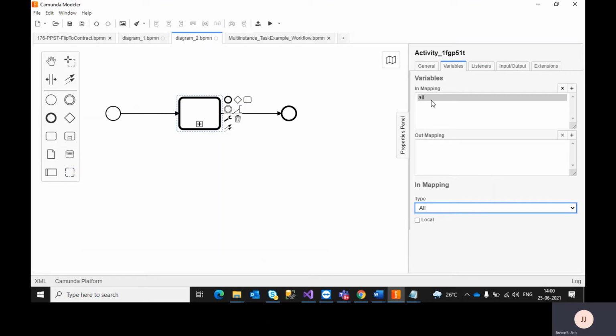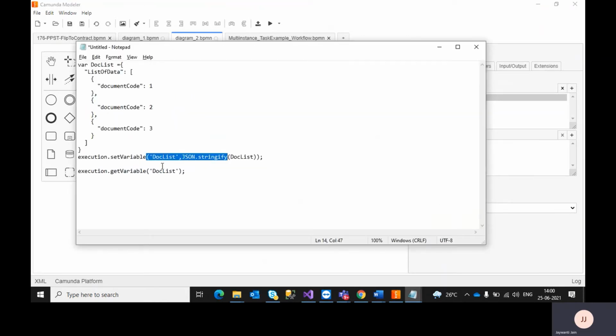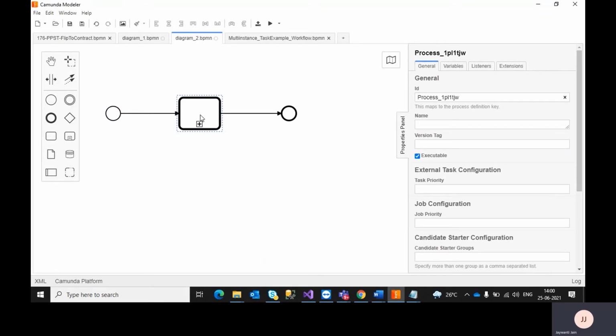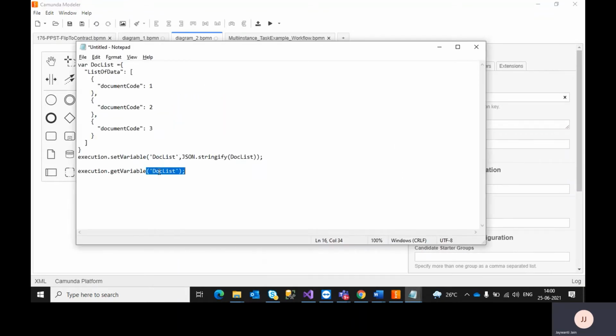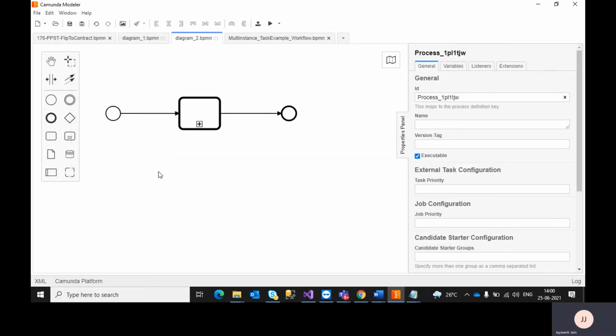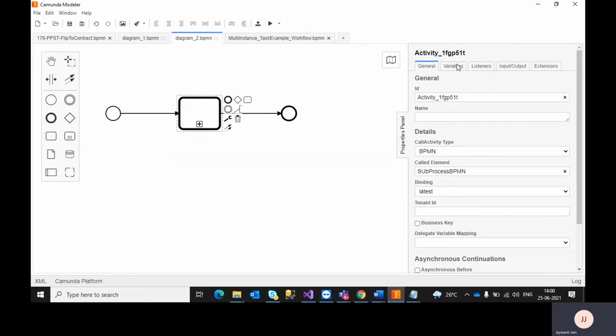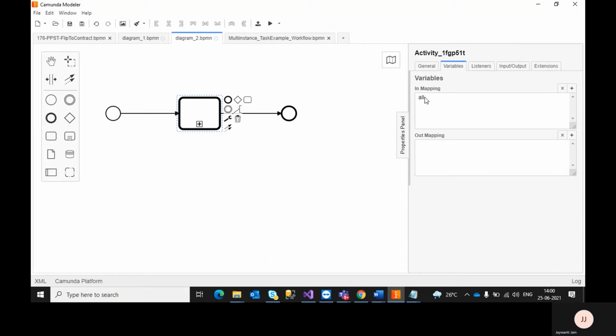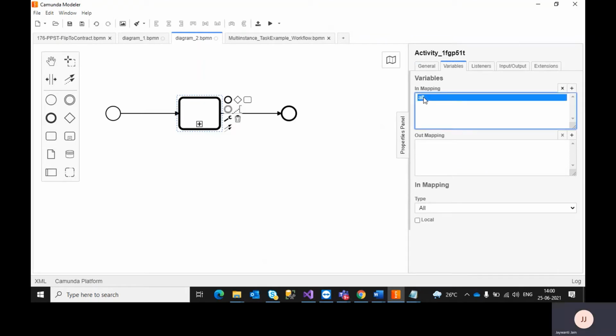Because of all this, if the parent process has the same variable and the child process is using that variable, and inside the child process we update that variable doclist, there might be chances that a concurrency issue will occur. So instead of passing all, you need to pass the required parameters, whatever your sub process needs.